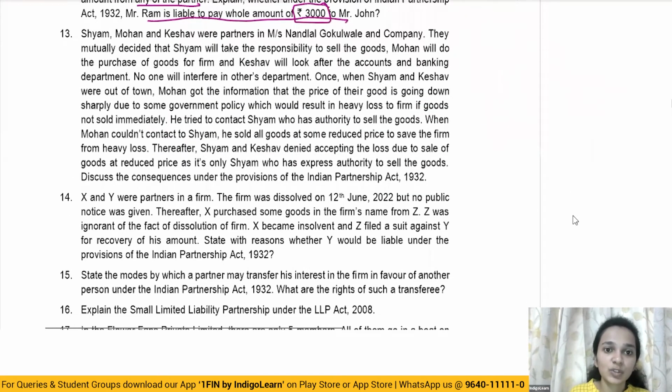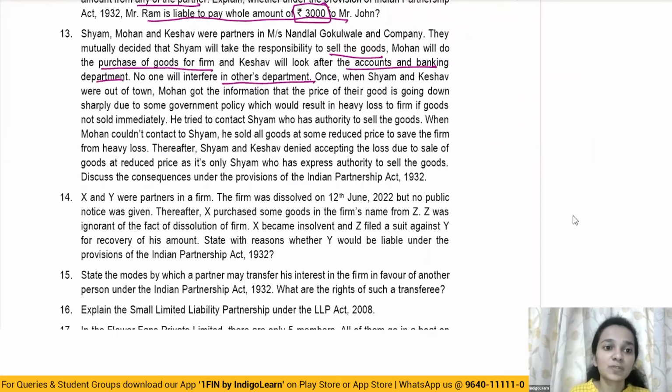Shyam, Mohan and Keshav were partners in Messrs. Nandlal, Gopalwale and Company. They mutually decided that Shyam will take the responsibility to sell the goods, Mohan will do purchase of goods for the firm, and Keshav will look after accounts and banking department. No one will interfere in each other's departments.